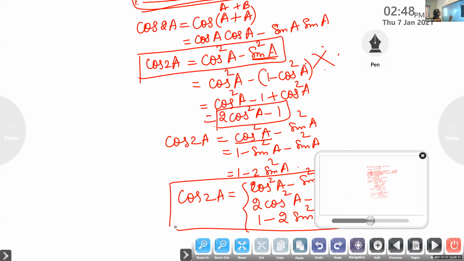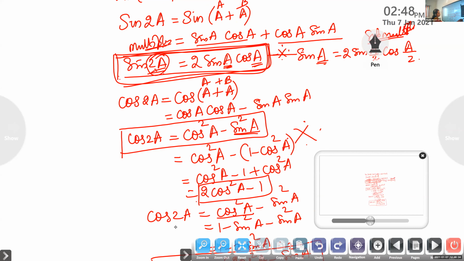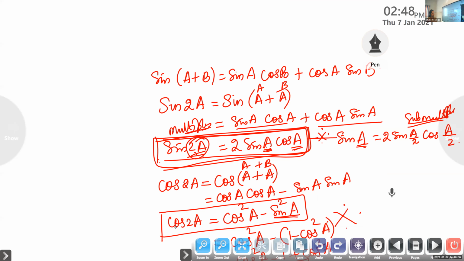So write down the formula from the beginning here. Write down sine 2A. Sine 2A, the first formula is 2 sine A cos A. Cos 2A, we have three formulas. Cos 2A, the general form is cos squared A minus sine squared A. Cos 2A in terms of cos, 2 cos square A minus 1. Cos 2A in terms of sine is 1 minus 2 sine square A.